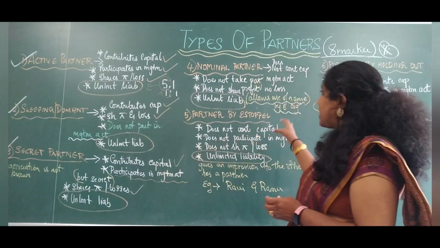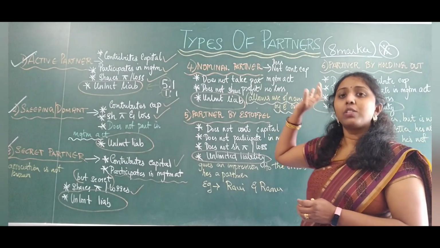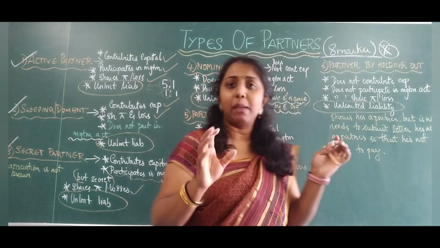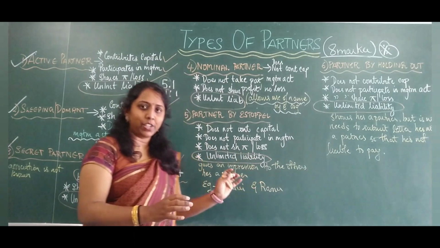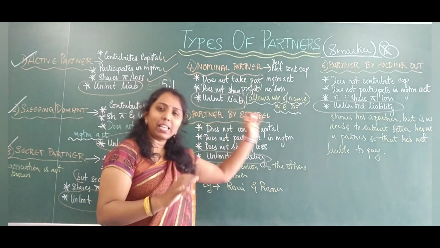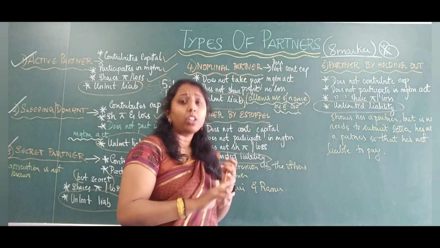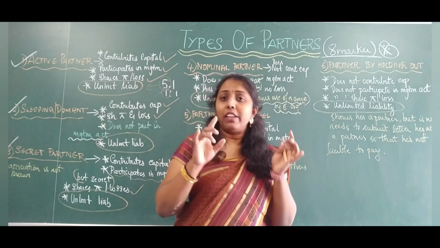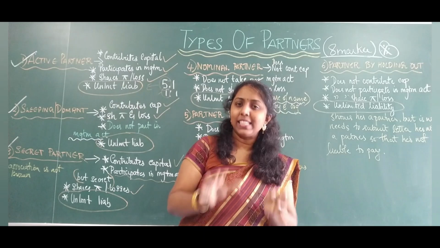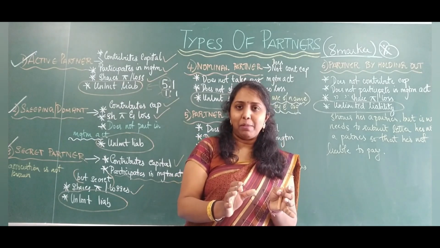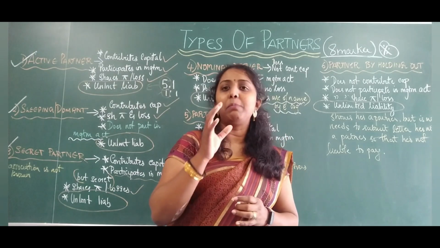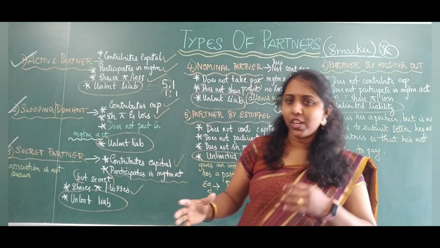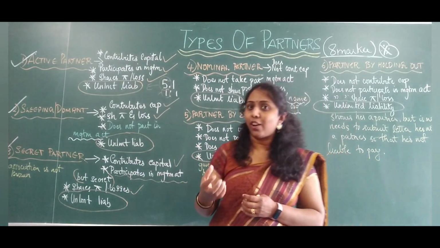So he or she allows the name to be associated with the organization. The person shares unlimited liability, but does not contribute capital, does not share profits and losses, and does not take part in management activities, because the person's name is being used in the organization and the person is also earning a lot of profit.